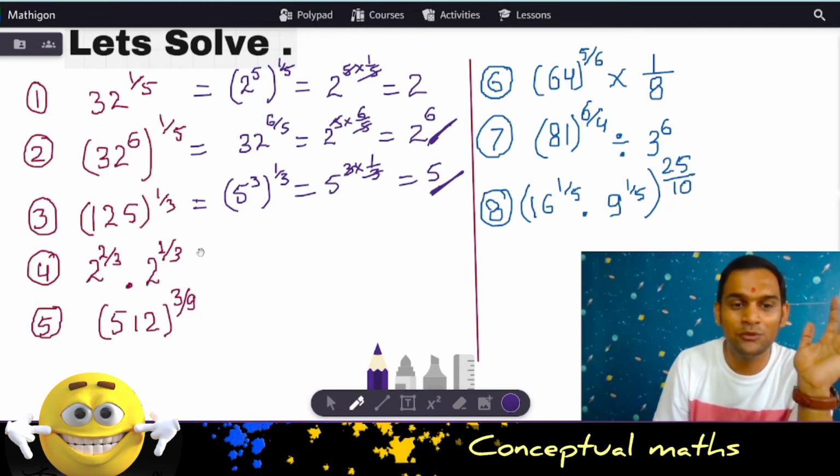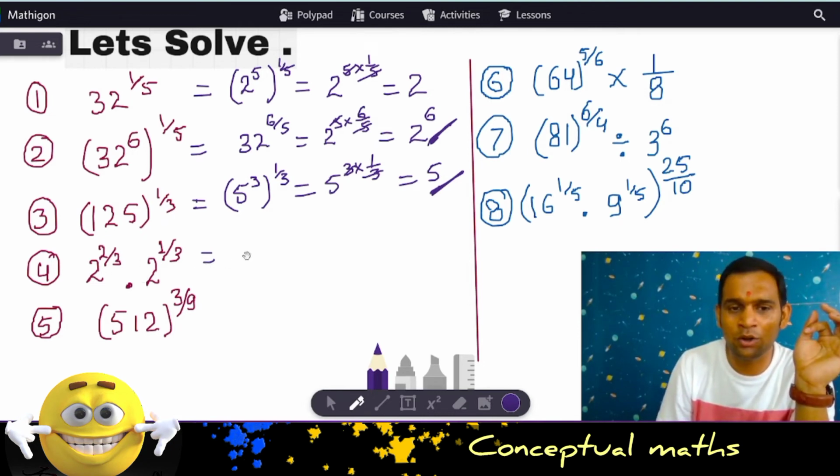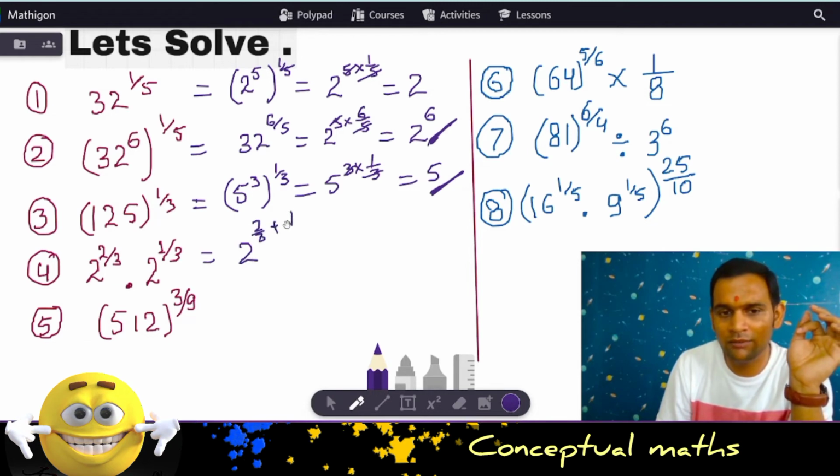Right. So now moving on to a little more difficult problem than what we were doing over here. 2 is the common base. So 2 to the power 2 by 3 plus 1 by 3. We have already discussed this, I guess. So 2 to the power 3 by 3, and you get 2 to the power 1 because 3 and 3 get cancelled.